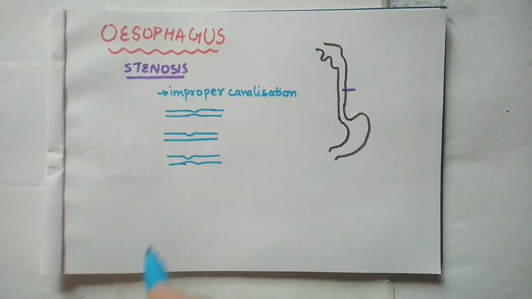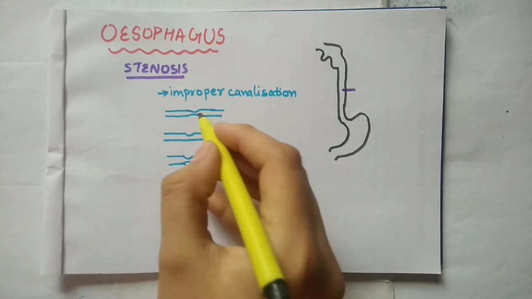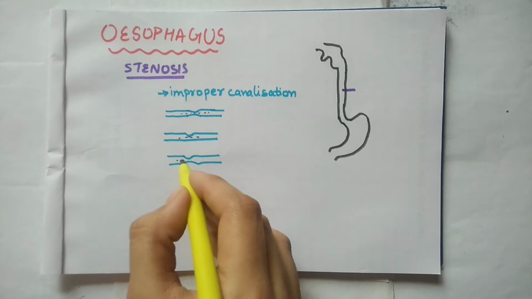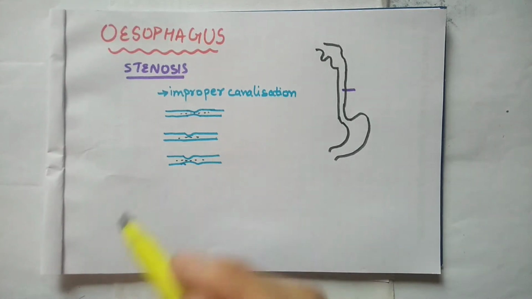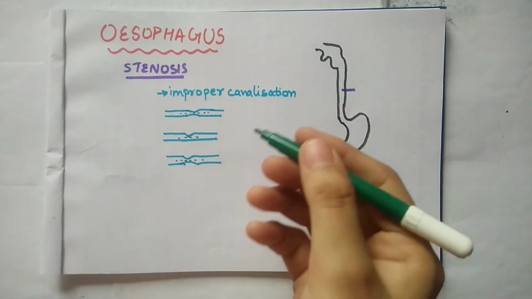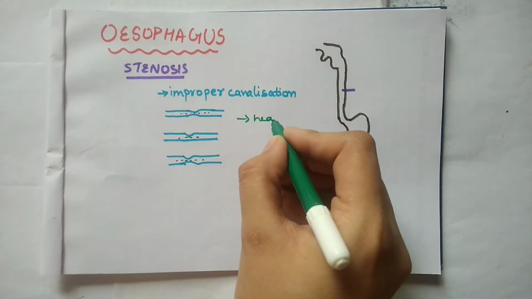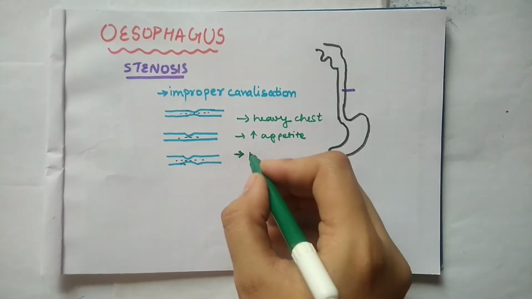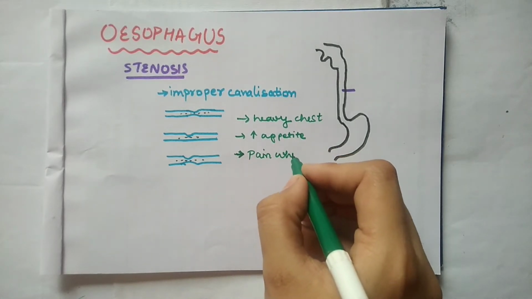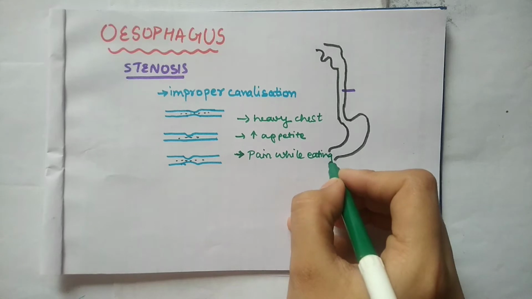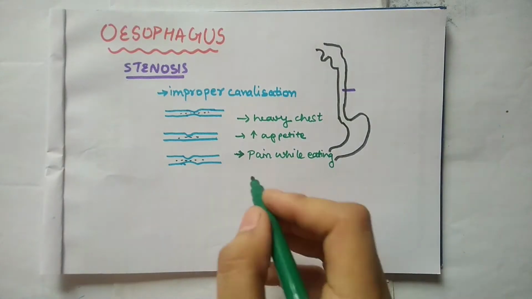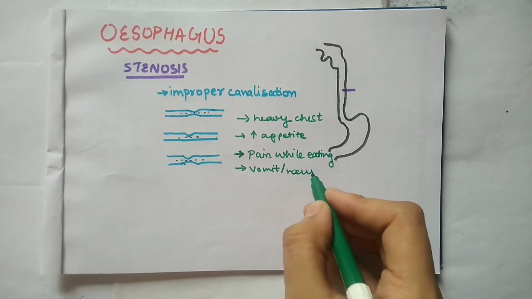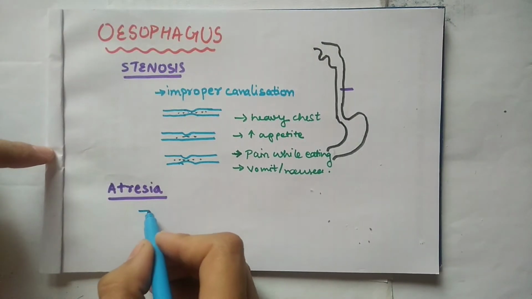So there is something which can pass through this lumen. There is no proper or complete obstruction. So what will be the symptoms? The person will feel heaviness in chest, increased appetite, pain while eating, vomiting or nausea.